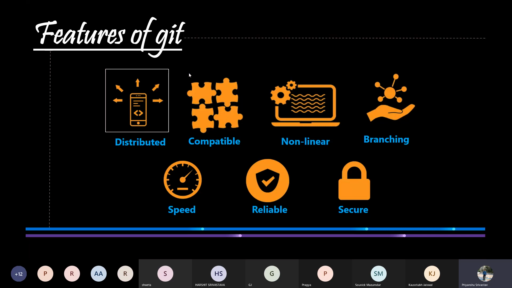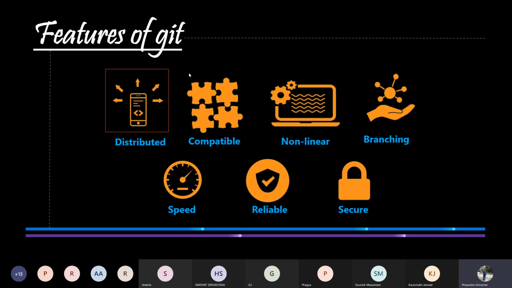Let us discuss the first one, that is distributed. It gives each user a local copy of the entire development history, and changes are copied from one such repository to another. These changes are imported as additional development branches and can be merged in the same way as a locally developed branch.